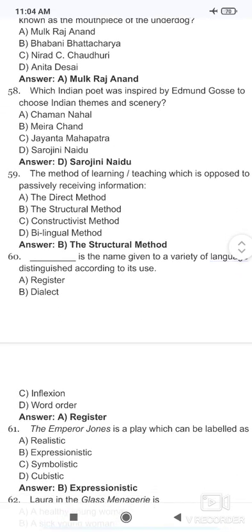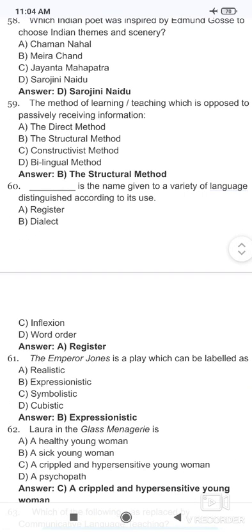The method of learning teaching which is opposed to passively receiving information, that is a structural method. Now the question number 60. Dash is the name given to a variety of languages distinguished according to its use. That is register. What is register? Register, it means that language between two lawyers, language between two doctors. So register is the name given to the variety of language distinguished according to its use.